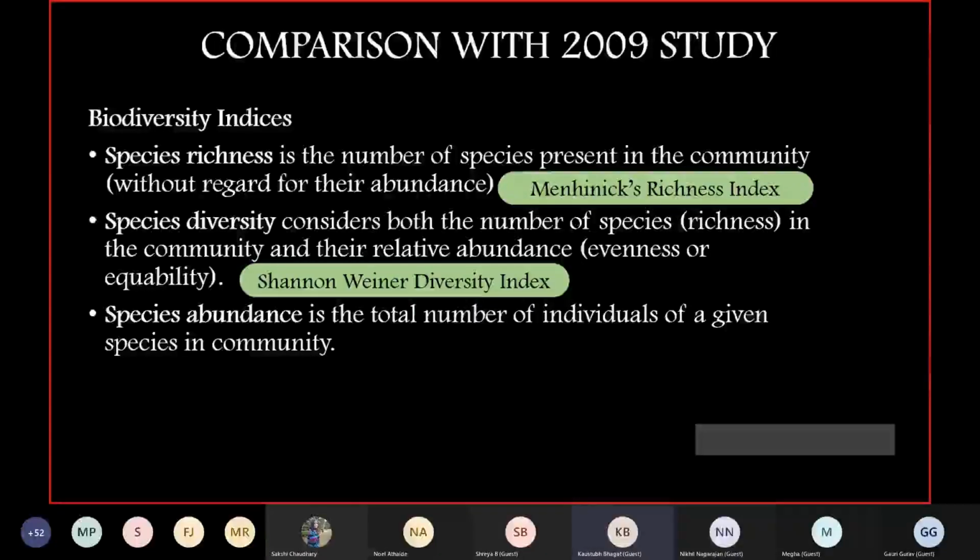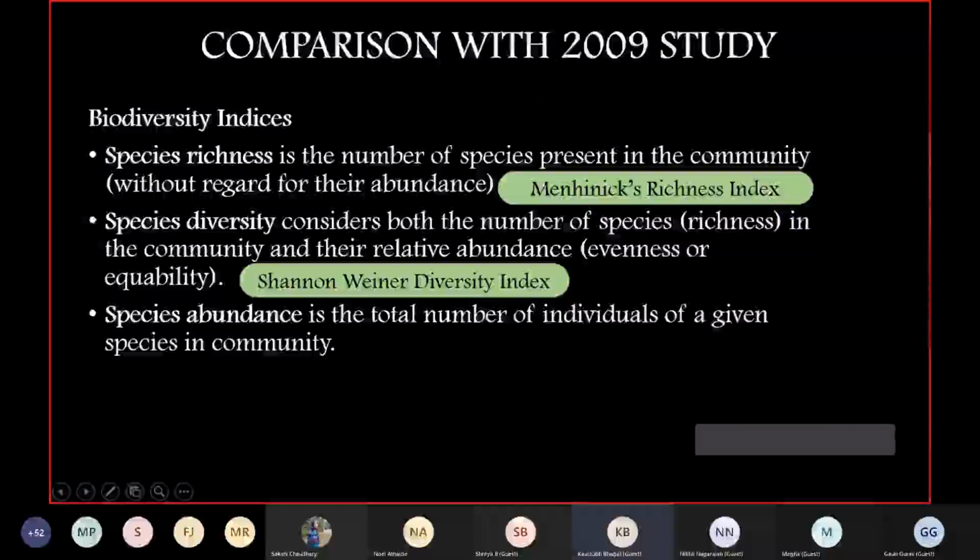Here again, the higher the value, the better. Please understand, the Shannon-Wiener index uses a logarithmic scale, so even a small difference is a logarithmic difference, and it could amount to something more. It takes into consideration both the number of species as well as their relative abundance.